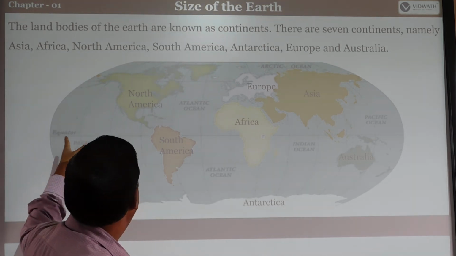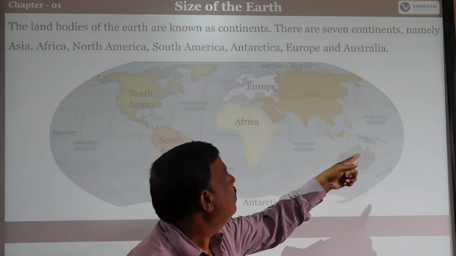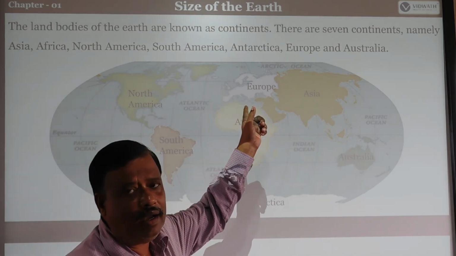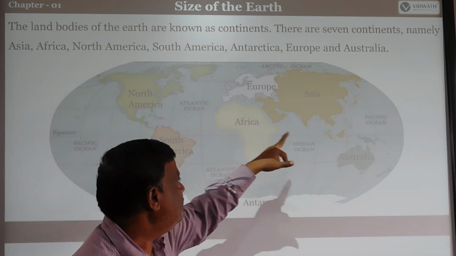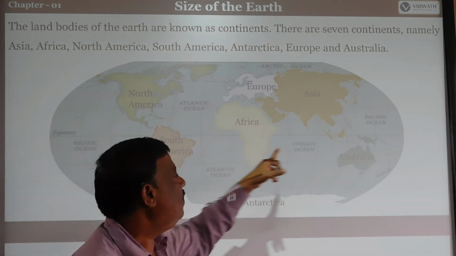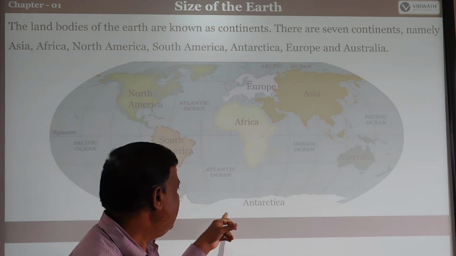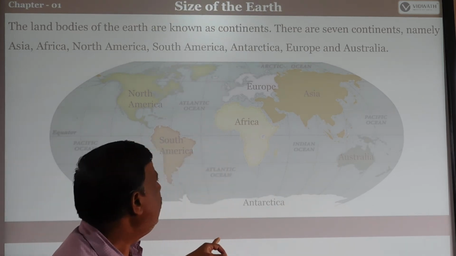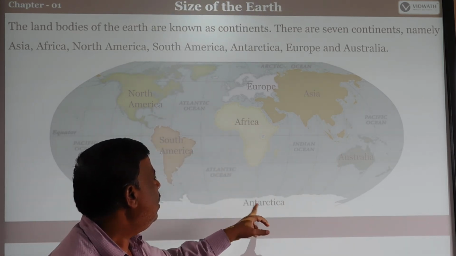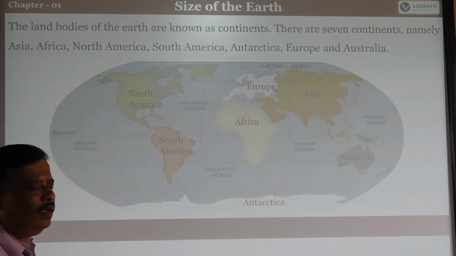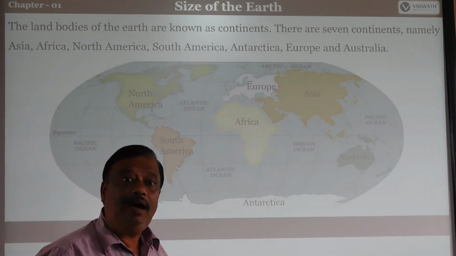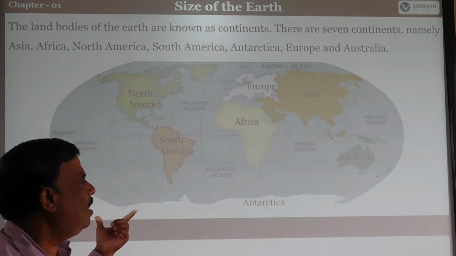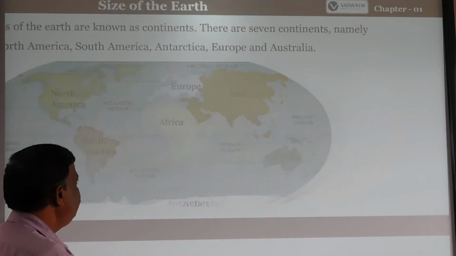See, this is the equatorial region. The Earth is flattened at the poles and bulges in the region between the North Pole and South Pole. So Europe, Antarctica. Are you clear? Which are the continents of Earth? These are the 7 continents of Earth.